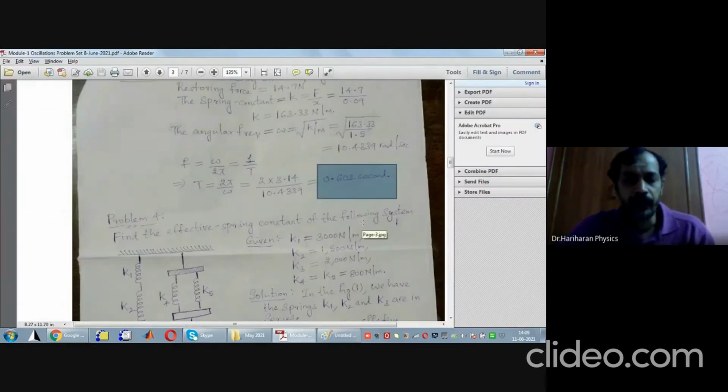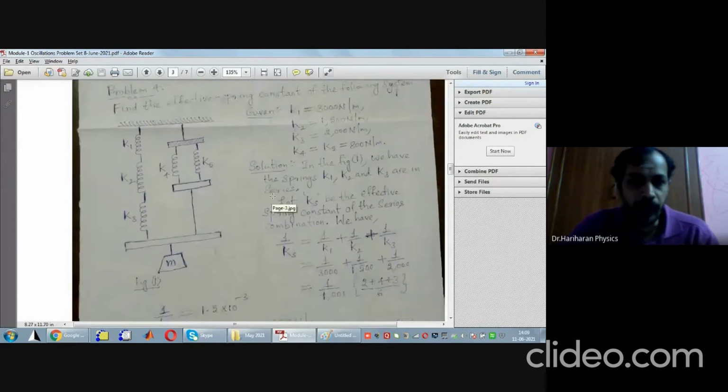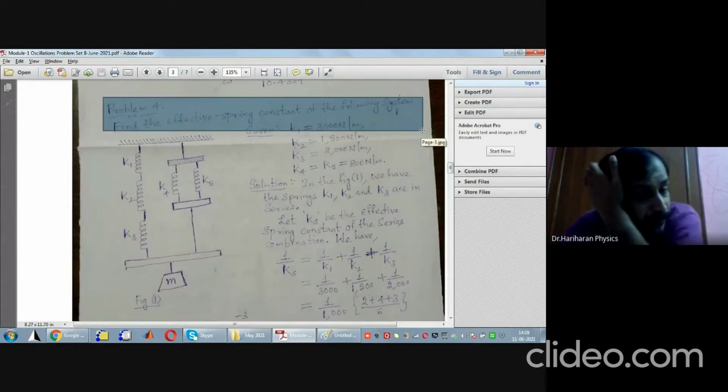So I think now we'll move on to the fourth problem. The fourth problem is related to finding the effective spring constant of the following system. I'll not copy the statement. The problem is to find the effective spring constant of this system of springs arranged as shown in the figure.